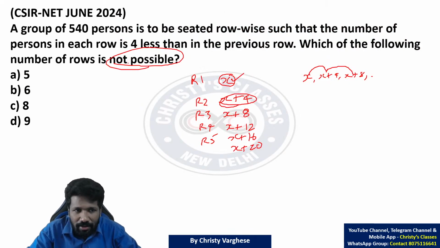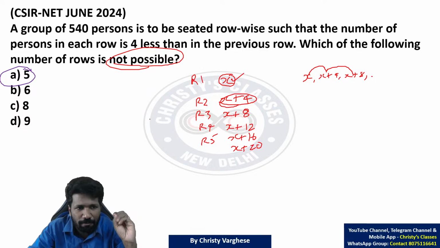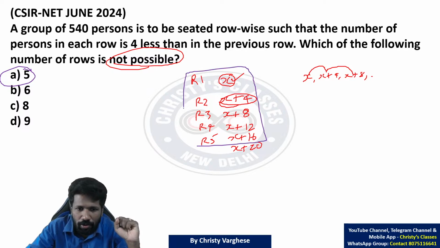Then which of the following is not possible? Number of rows not possible means option by option analyze करिए. Elimination method use किया तो थोड़ा clarity मिलेगा question का. So option A, 5. 5 means number of rows 5 is possible or not. Number of rows 5 means row 1 to row 5. Row 1 to row 5 total number of people कितना होगा? Total number of persons, how much is it?